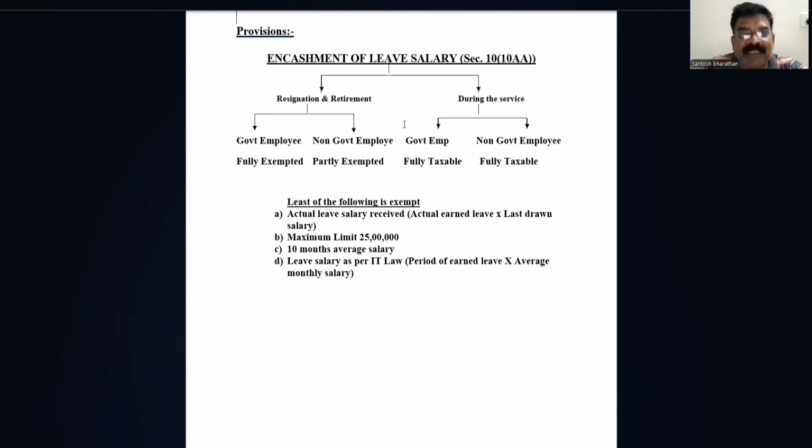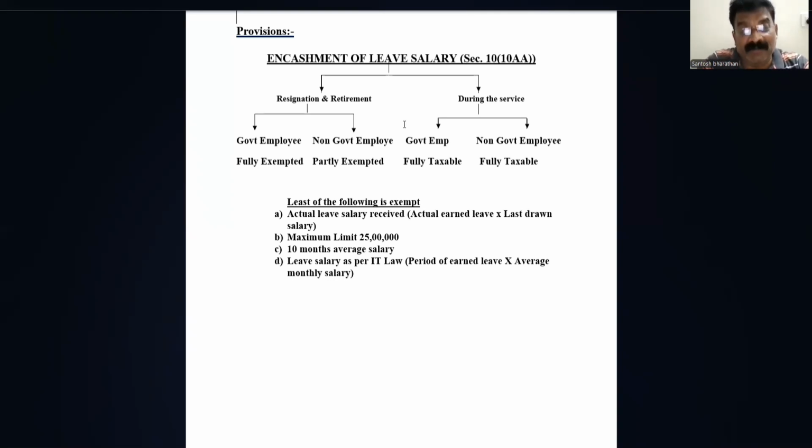Now we have to define salary here. How are we going to define salary? Salary means here, basic salary we need to take into account. Dearness pay we need to take into account if it is given in the problem. Dearness allowance has a condition: it should form part of retirement benefit. Then only DA will be considered. Otherwise, we are going to ignore it.